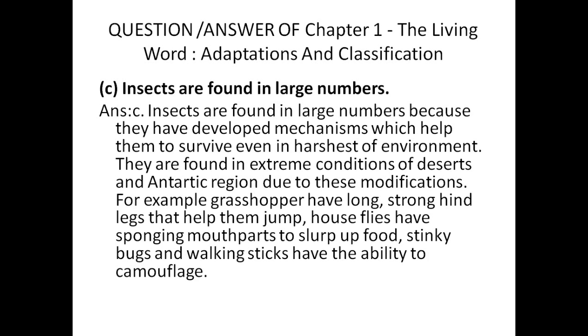It means they have the ability to stick anywhere, for example, if they want to hide just under a leaf, they can easily stick to the leaf, and nobody can easily see them. This is the way they have the ability to camouflage.